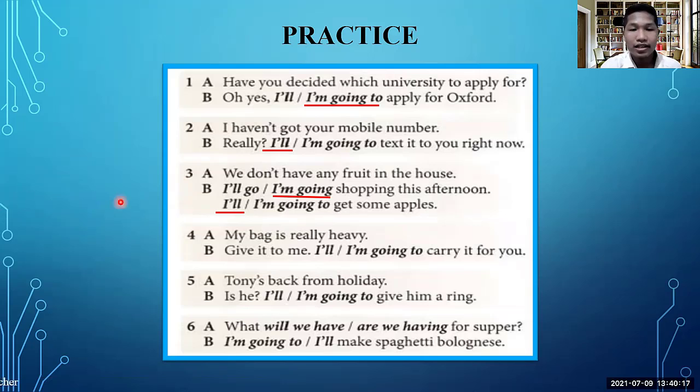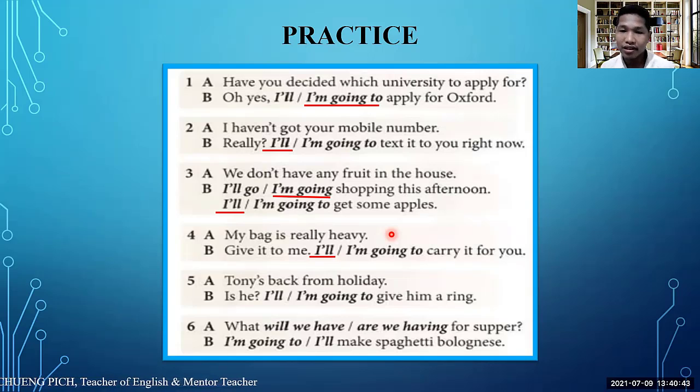Number 4, A says, my bag is really heavy. So B says, give it to me. I'll, or I'm going to carry it for you. So can you choose be going to or will in this case? Check it together. So this one, again, the person has no plan to help, but someone immediately says it, and that person just wants to offer help to that guy.